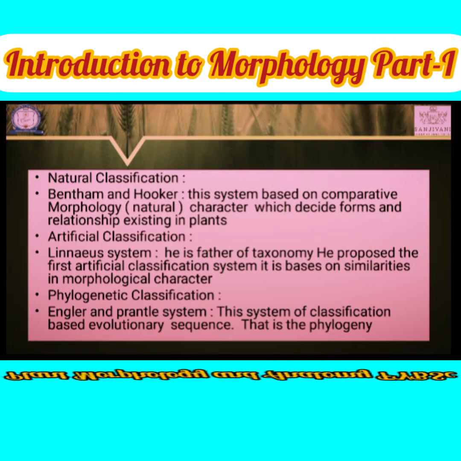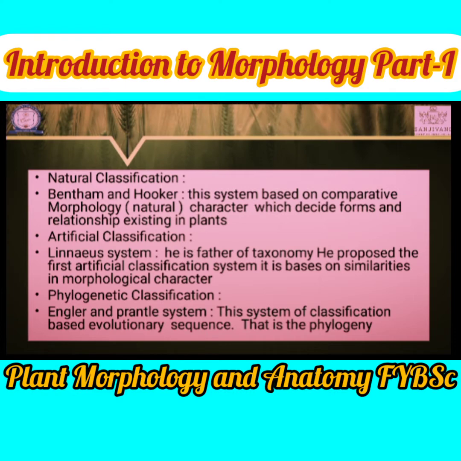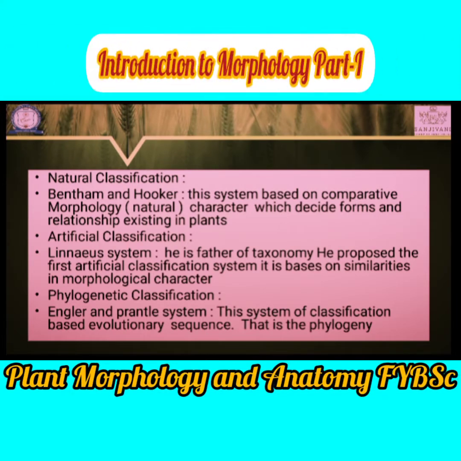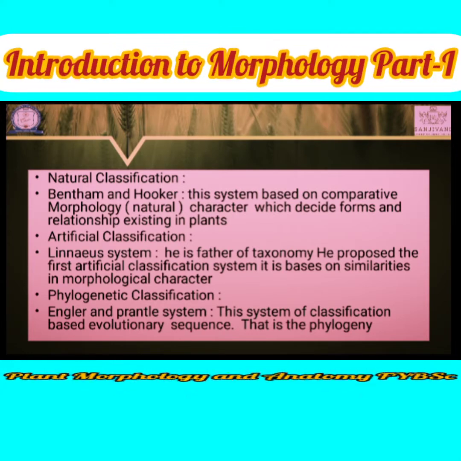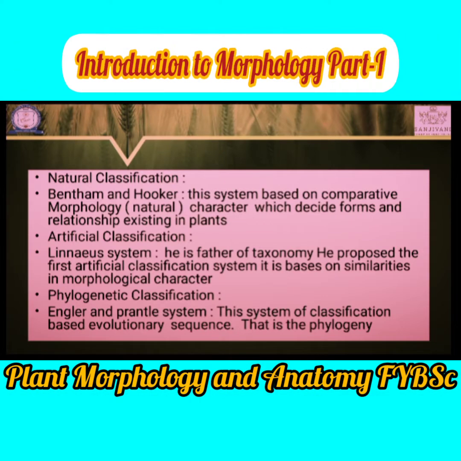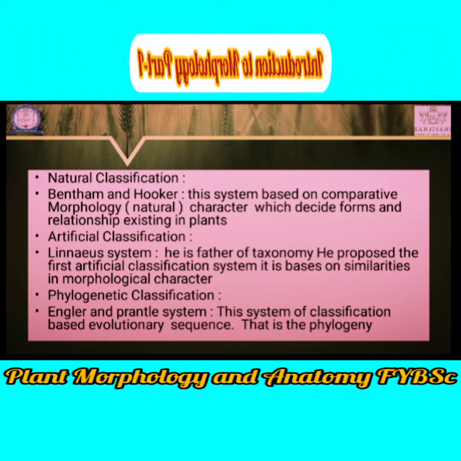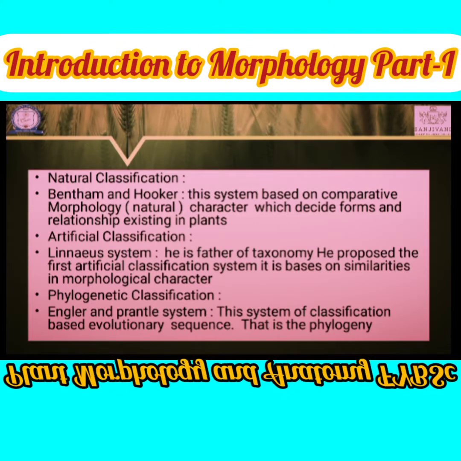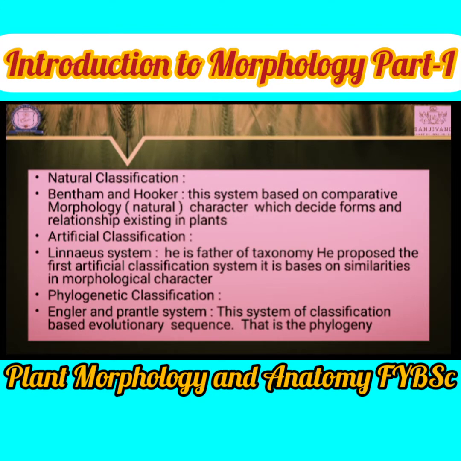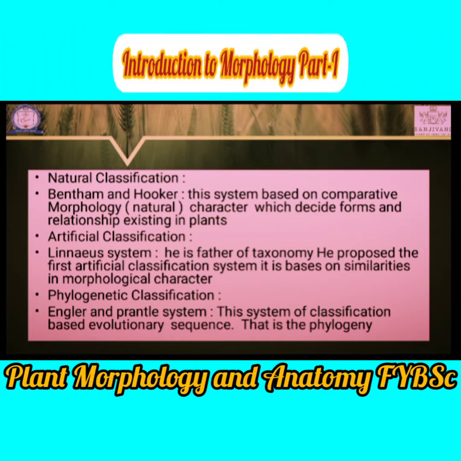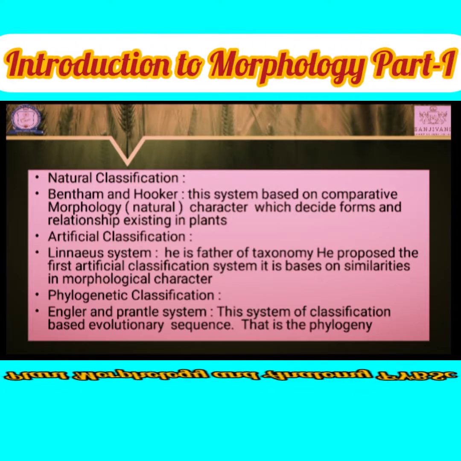Linnaeus, Carl Linnaeus. When we are studying taxonomy, it is a branch of science which deals with the study of identification, nomenclature, and classification. That branch is known as taxonomy, and the father of taxonomy is Carl Linnaeus. He gave a system on the basis of similar morphological characters. Those plants having similar morphological characters, on that basis he gave a system, that is known as the Linnaeus system and also known as the artificial system.